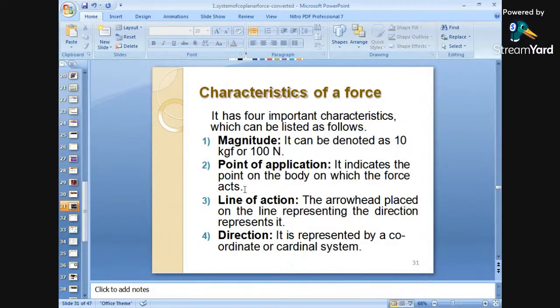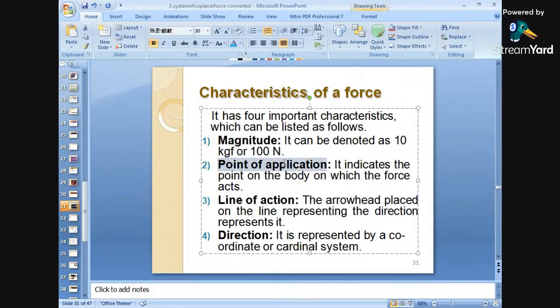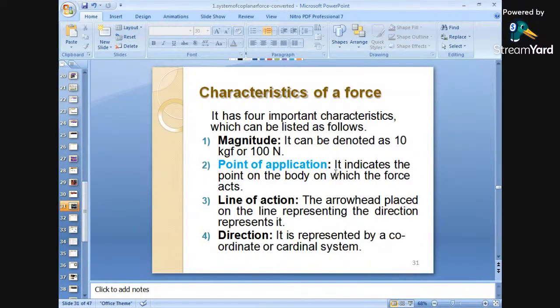The point at which the force is acting on a body is nothing but the point of application. It indicates the point on the body on which the force is acting.